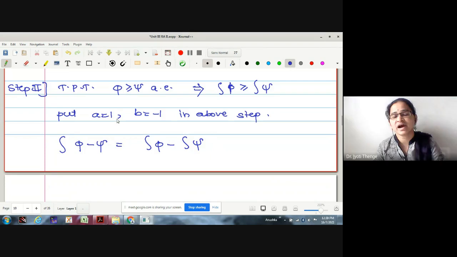Now why have I taken this? Because we wanted to prove this result: integration phi is greater than or equal to integration psi. Therefore, it will be sufficient for me to prove that this difference is greater than or equal to 0. Right? Therefore, this I have written. Let me call it 1.